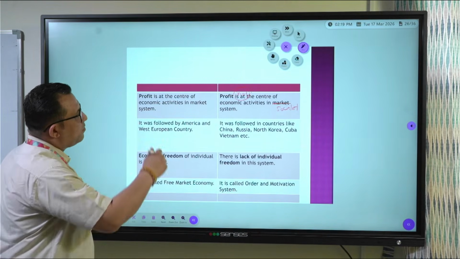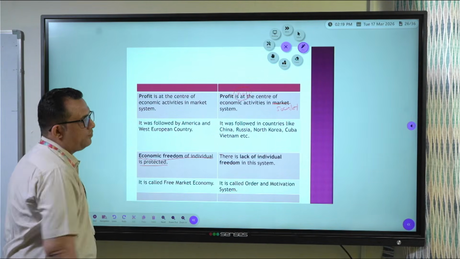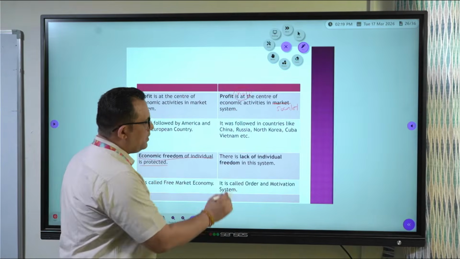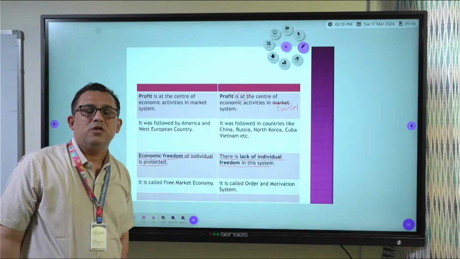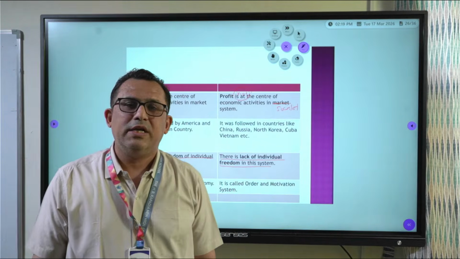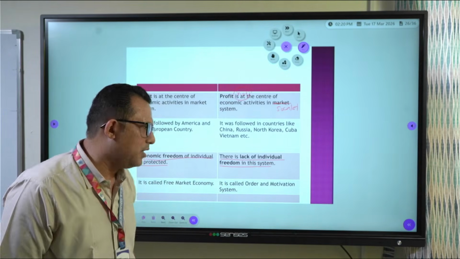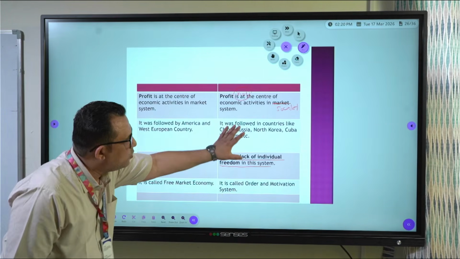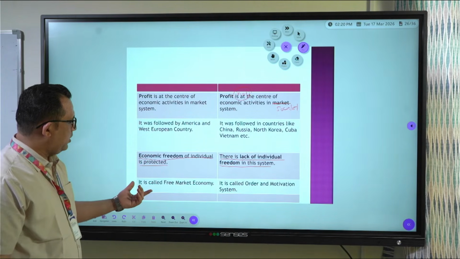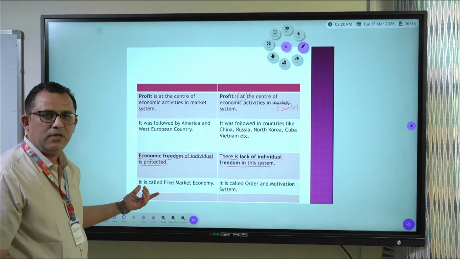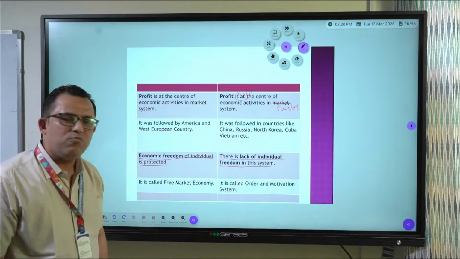Now, in the market system, the economic freedom of the individual is protected. In the socialist system, there is a lack of individual freedom because resources are owned by the government. Decisions are taken by the government, so economic freedom is not there in the system. The biggest limitation of the socialist system is the lack of individual freedom. The market system is called a free market economy, whereas the socialist system is called an order and motivation system.